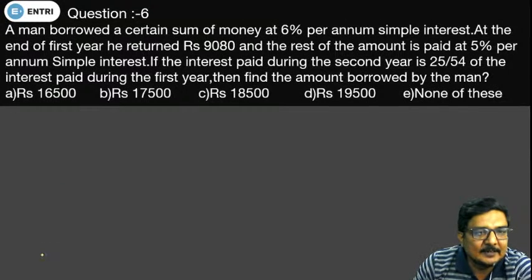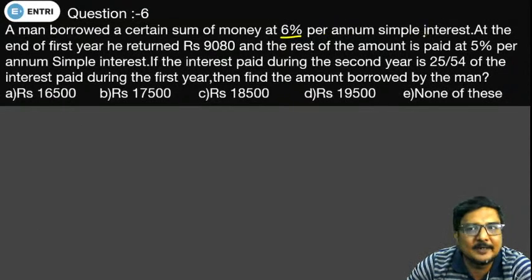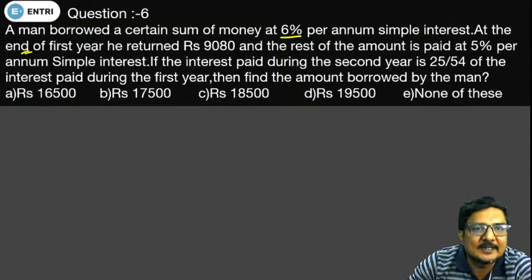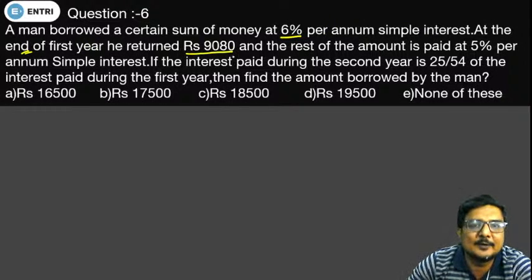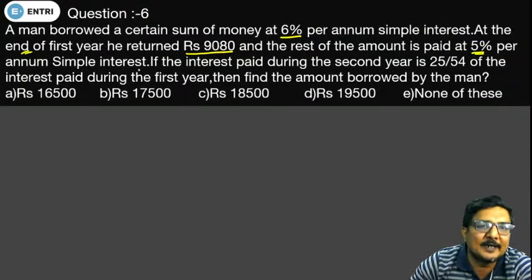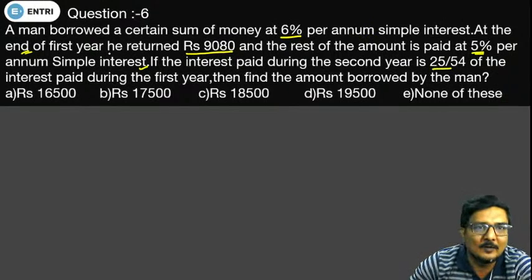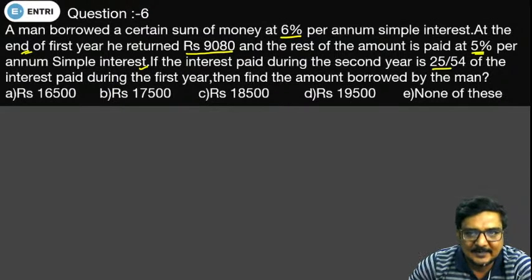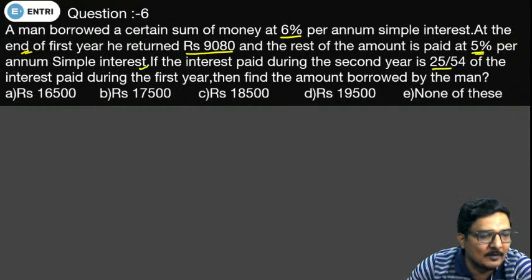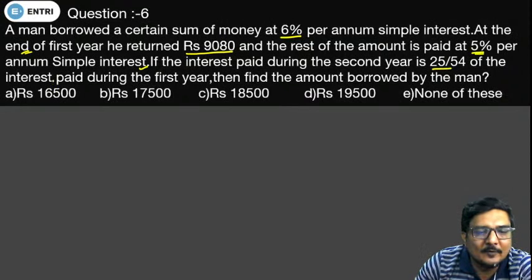The question is saying a man borrowed a certain sum of money at 6% per annum simple interest. At the end of the first year, he returned rupees 9080 and the rest of the amount is paid at 5% per annum simple interest. If the interest paid during the second year is 25 by 54 of the interest paid during the first year, then find the amount borrowed by the man. So this question will be solved with the help of an equation. Now let's see what will be the equation.